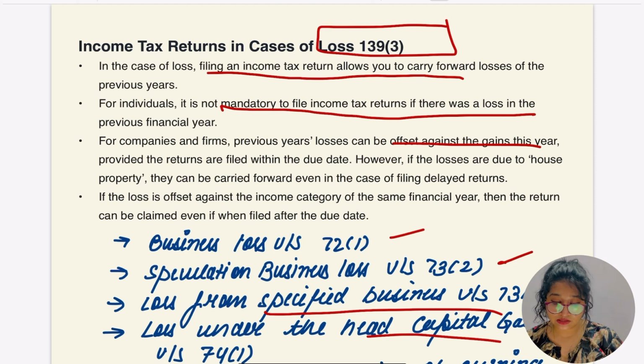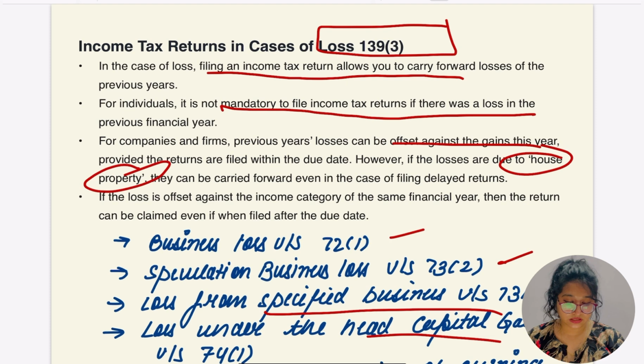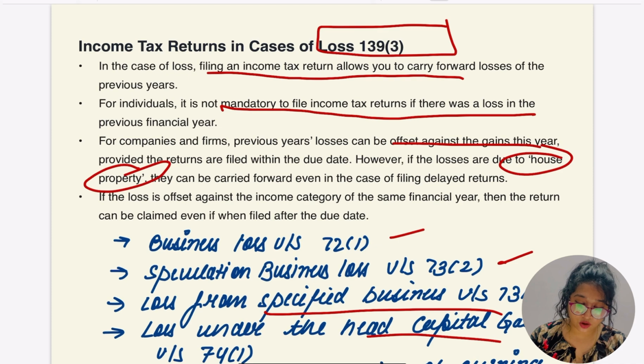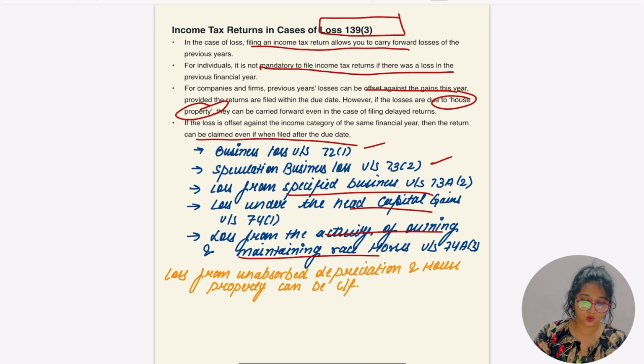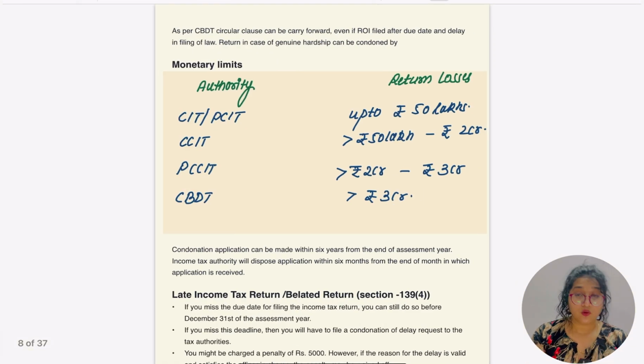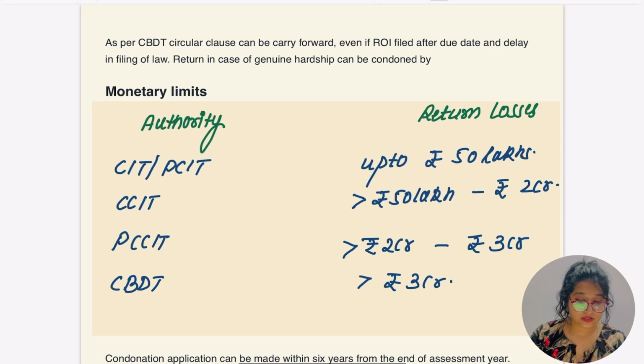However, if the losses are due to house property, they can be carried forward even in the case of filing a delayed return. If the loss is offset against income of the financial year, the return can be claimed even if filed after the due date. Okay, so hope this was clear. What if, as per CBDT, there is some return? Okay, let me read it again.